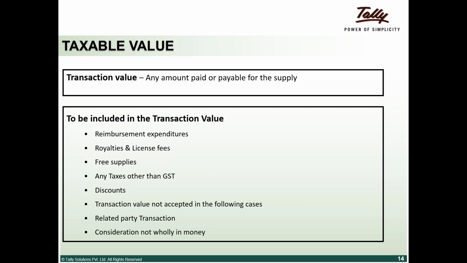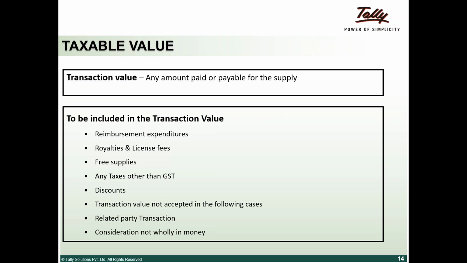So if I have 100 rupees as the base value, 20 rupees reimbursement and say 20 rupees license fees, earlier I used to have this confusion whether I charge on 100 or 140. Now they are very clear.